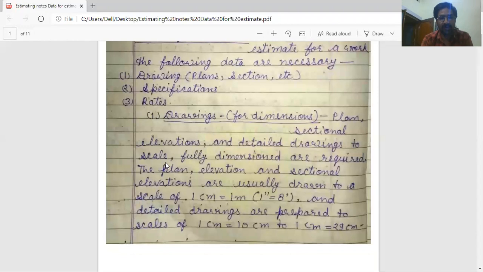Now first is drawing. For dimensions, plan, sectional elevation and detailed drawings to scale, fully dimensioned, are required.